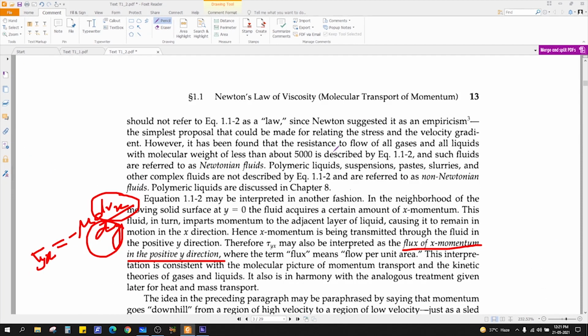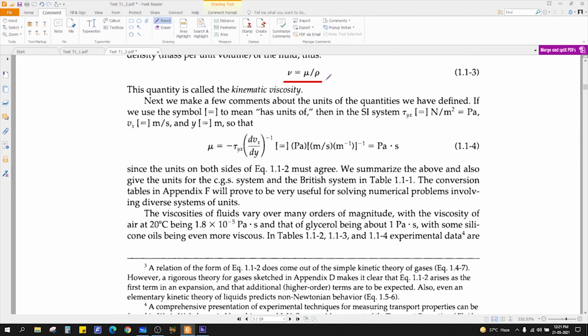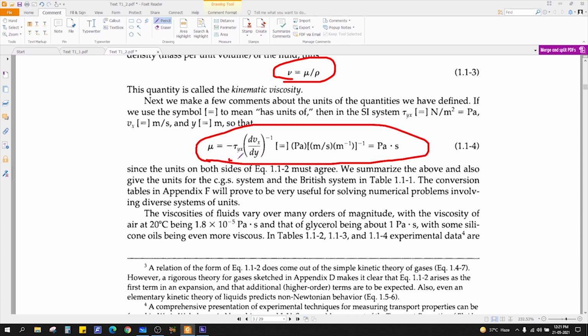Now, I already told you what this is. Nu is nothing but kinematic viscosity. It is defined as dynamic viscosity divided by the density. You can easily calculate the units of the dynamic viscosity from Newton's law. It is nothing but Pascal second.